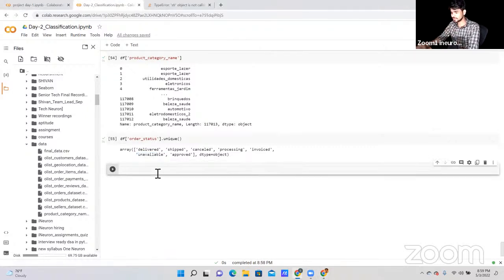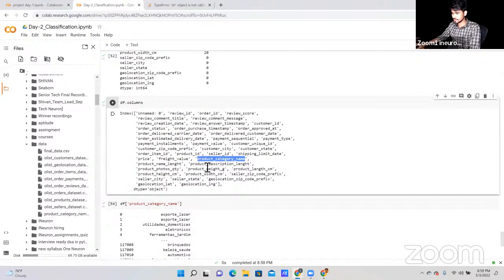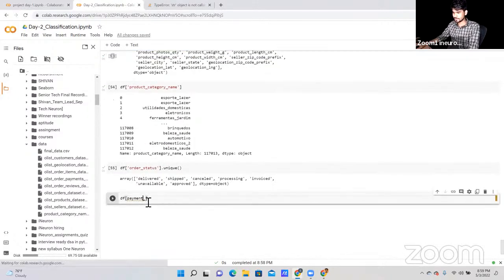Now let's check the payment type. How many payment types do we have? Where is the payment data that we have? Let me find it this way. Shift and tab. Okay, and after that, payment type. Now let's check the unique data.